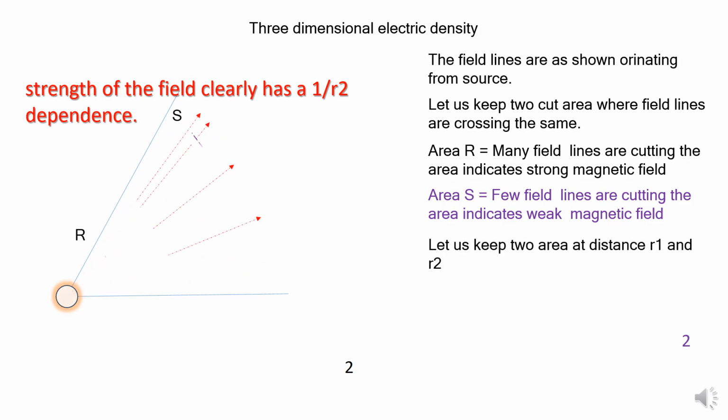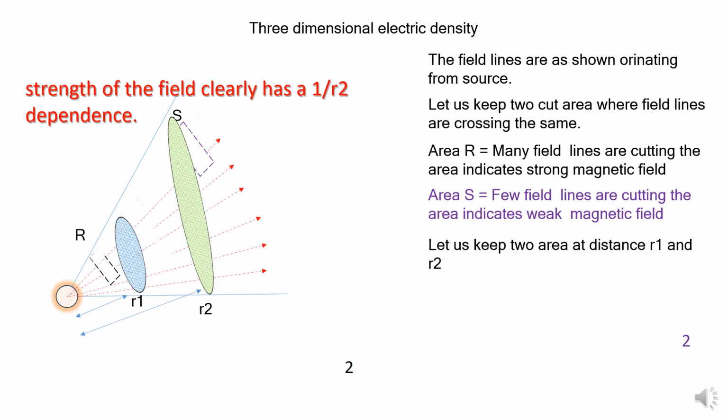Now let me try to explain with some distances. This is the distance R1 and that is the distance R2. Now if I see with a three-dimensional view, you can see here I have kept one at a distance R1 and R2. If I see it from the three-dimensional view, the number of lines passing is the same. Students, please listen carefully. If I do not apply a three-dimensional view, at first sight you can see many lines passing through square R1 and few lines passing through square S.